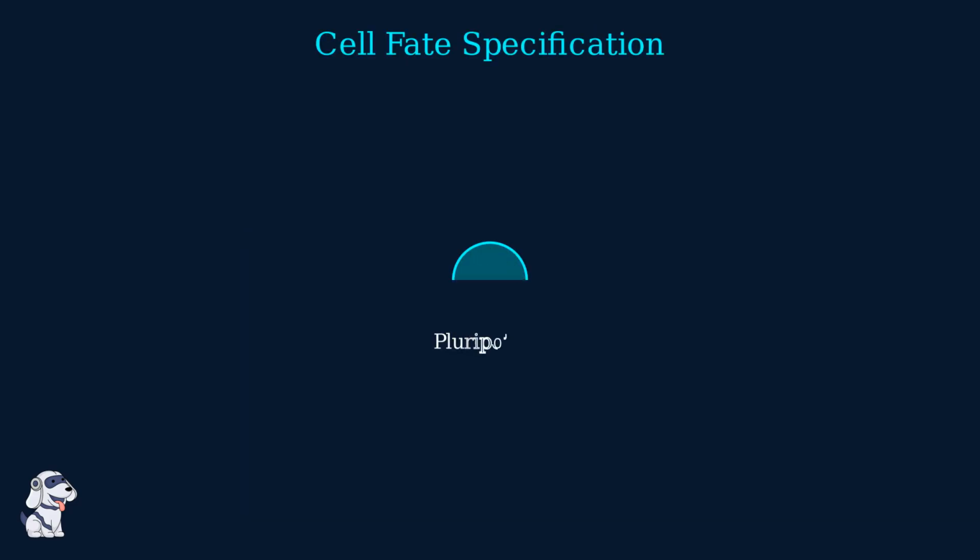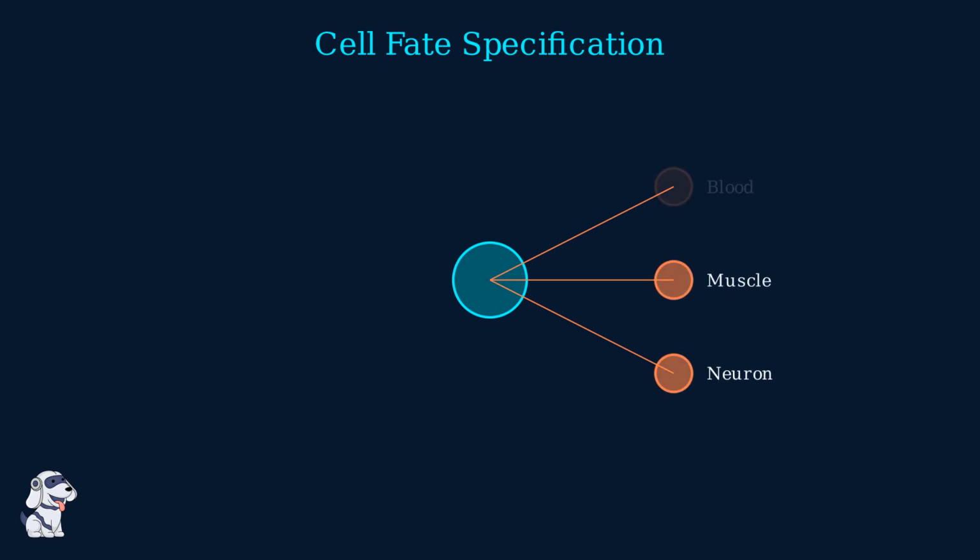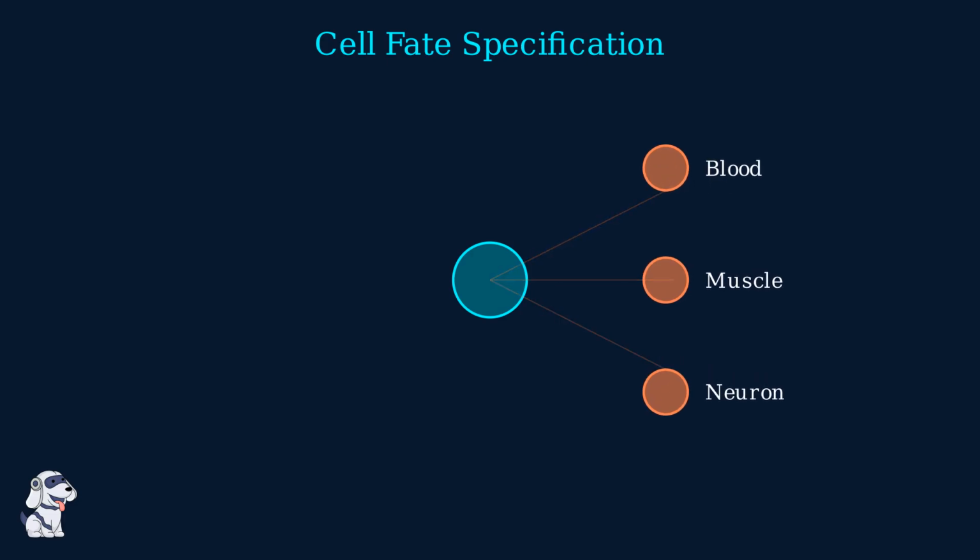Cell fate specification is the developmental journey where a versatile, pluripotent cell commits to a specific lineage. Initially, a stem cell possesses the potential to become any cell type in the body. As development progresses, the cell follows a specific genetic program, gradually restricting its options. Each branch point represents a commitment step where the cell permanently locks away alternative fates. Once specified, the cell is destined to become a specialized component of a specific tissue. This process ensures that complex structures like organs and systems are built from precisely defined functional units.